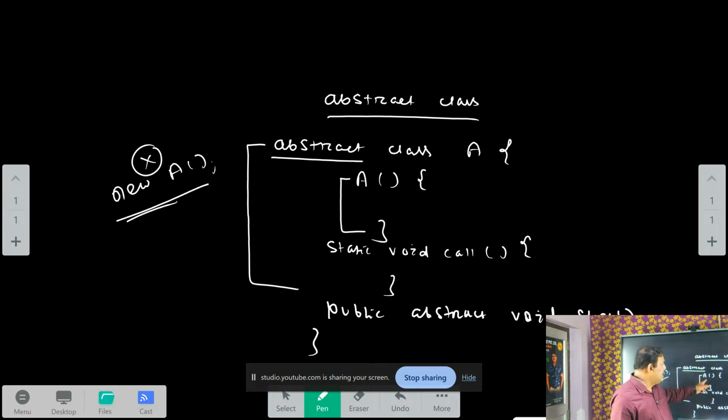We can define the constructor in the abstract class, but we never call the constructor by the new keyword. That means you never create the object of the abstract class. An abstract class may contain abstract methods, or may not contain abstract methods. So now, see, these are the fundamental concepts I just elaborated to you. You just realize this is a very powerful concept in Java.